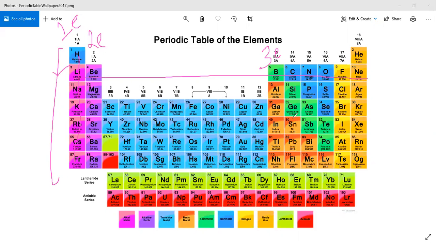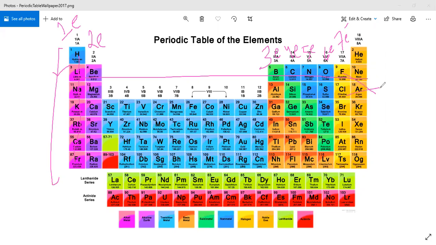Carbon, this is the carbon group, has 4 electrons in the outermost shell. In nitrogen, there are 5 electrons in the outermost shell. In the oxygen family, there are 6 electrons in the outermost shell. The halogens, fluorine, chlorine, bromine, iodine, astatine, this group is named halogens. Halogens have 8 electrons in their outermost shell.